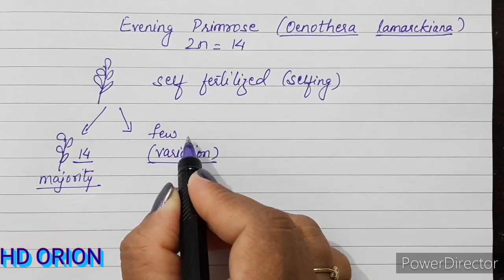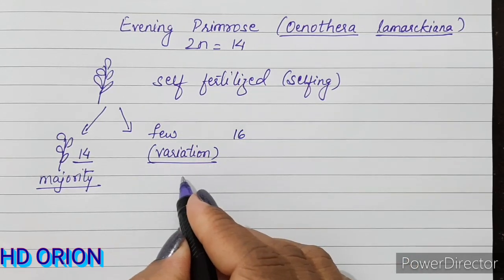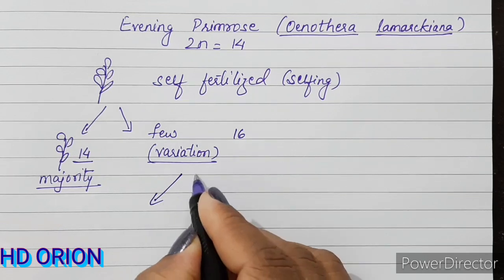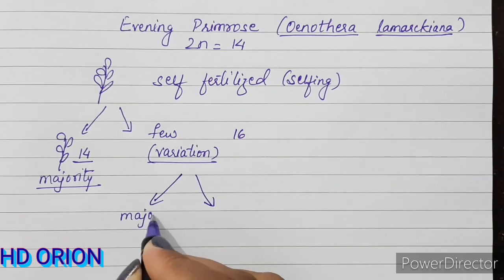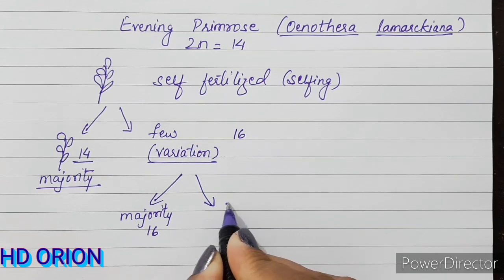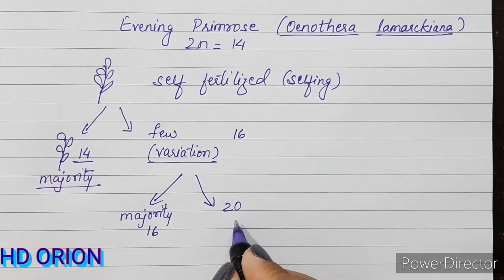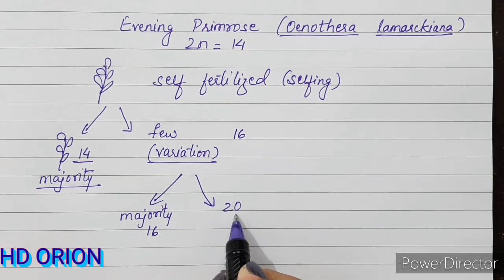And what happened actually? The number of chromosomes increased. It was 16, and when he later repeated the experiment with this plant, again the majority of the plants inherited the number 16, but the new variety got 20, and then again when he experimented, 22, 24, 28, 30. So each time the 2n number, the number of chromosomes, was increasing. This is what he called mutation.